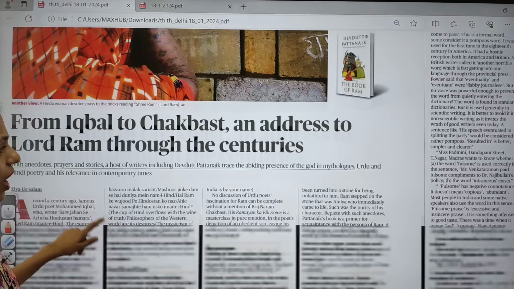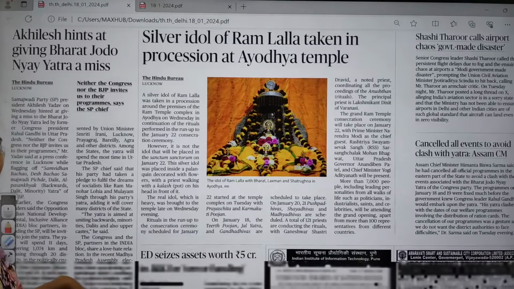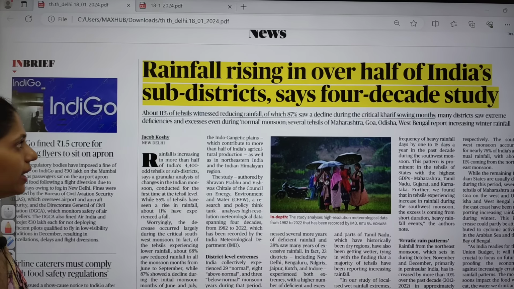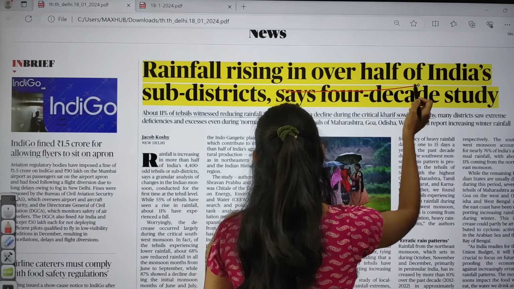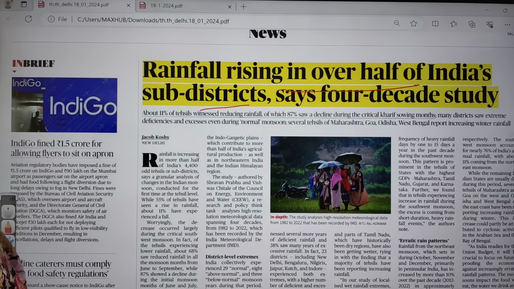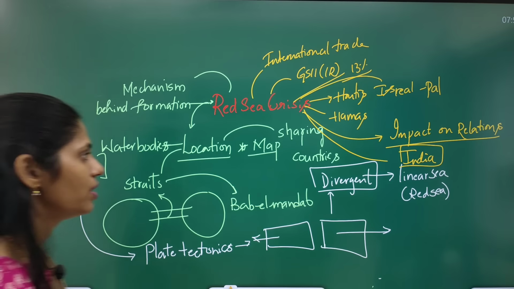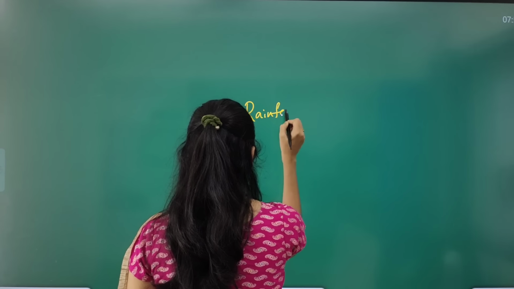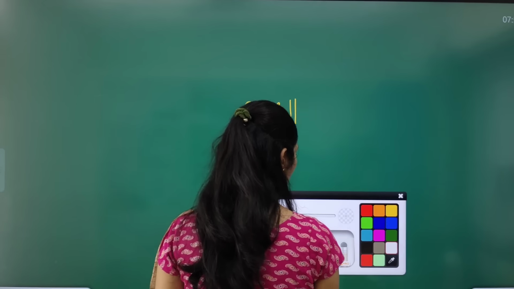And now let us move on to this news page. And there are many articles regarding this ASER report. Yes, here you can see one interesting article, that is rainfall rising in over half of India's sub-districts, says four-decade study. So the four decades means from the last 40-year study, which says that rainfall is increasing in over half of Indian sub-districts. So you have to see different dimensions. So this article is talking about rainfall. So there are many concepts that you can connect.